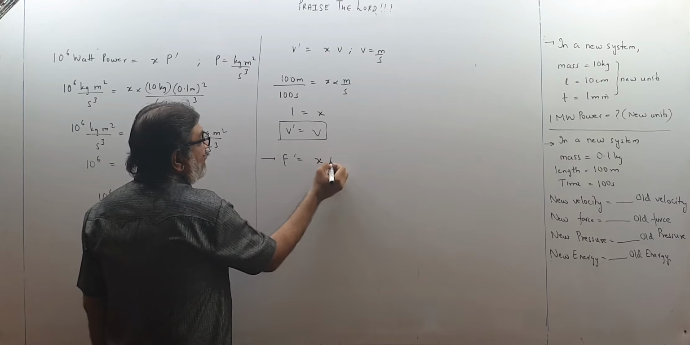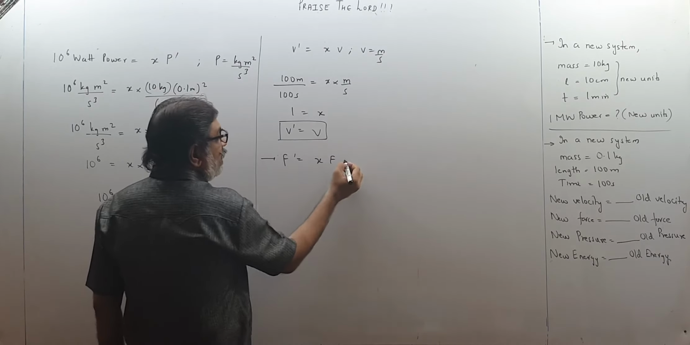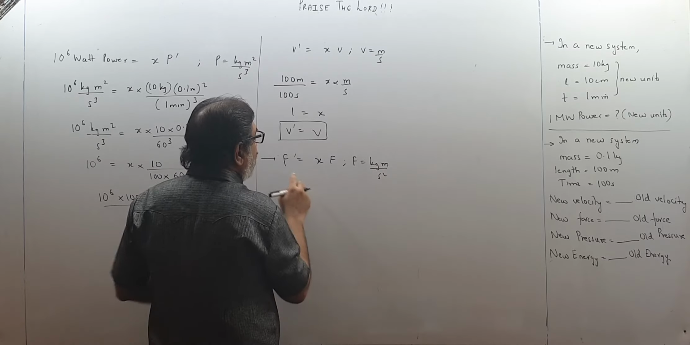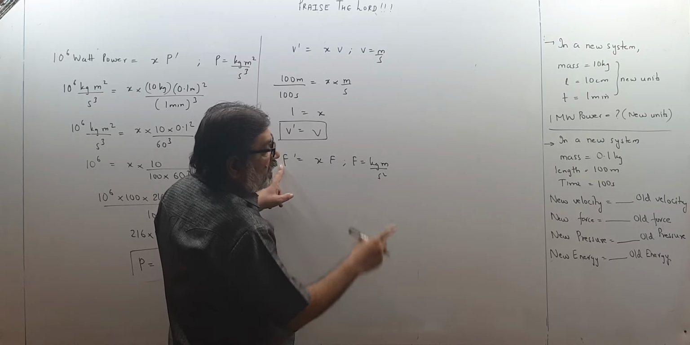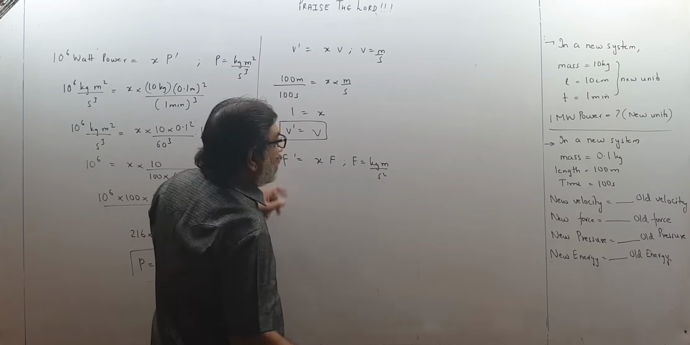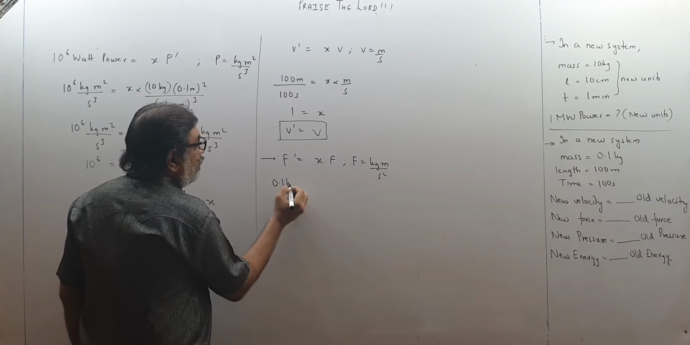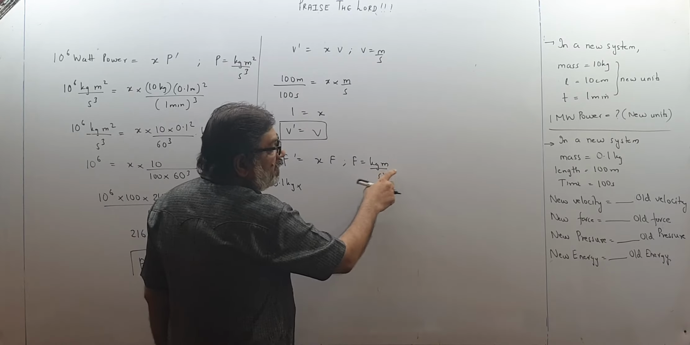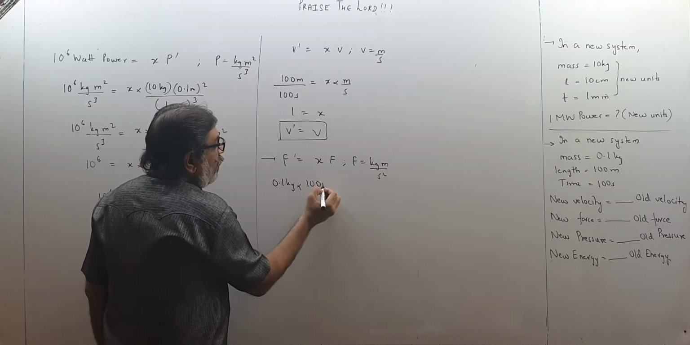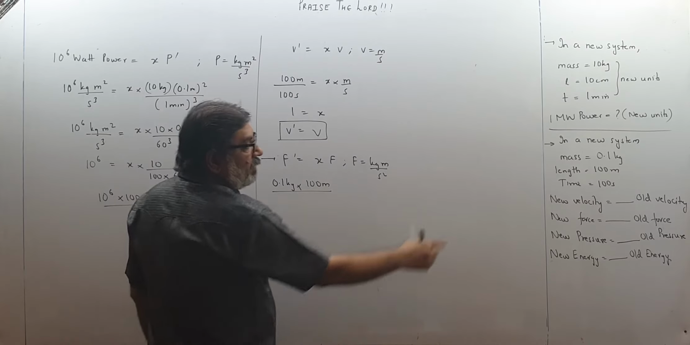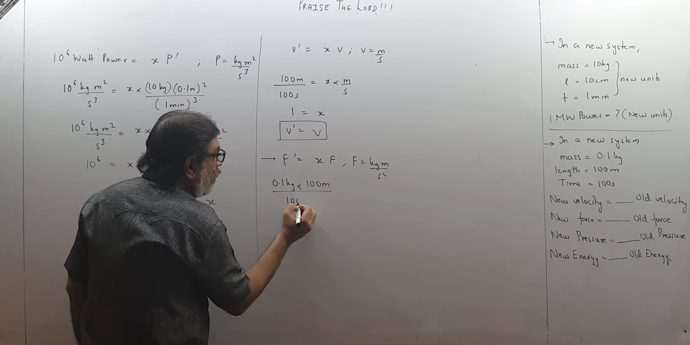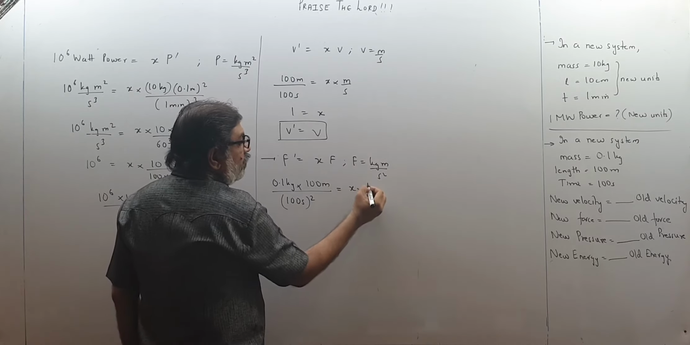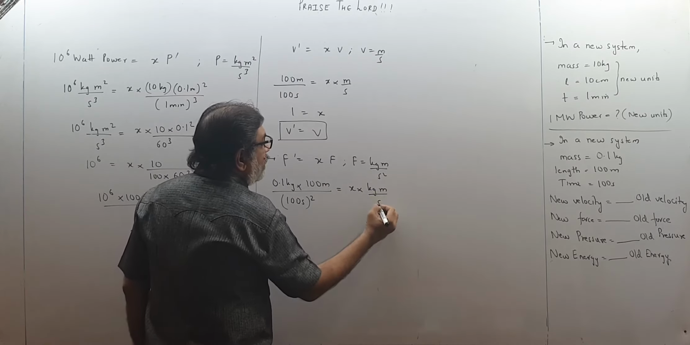F dash becomes xf. And what is the unit of force? kg meter upon second square. So right over here, F dash. Kilogram how much? 1 kg is 0.1. So 0.1 kg mass, length 100 meter, 100 meter upon time 100 second, so 100 second square. That becomes x into. Force means kg meter upon second square.